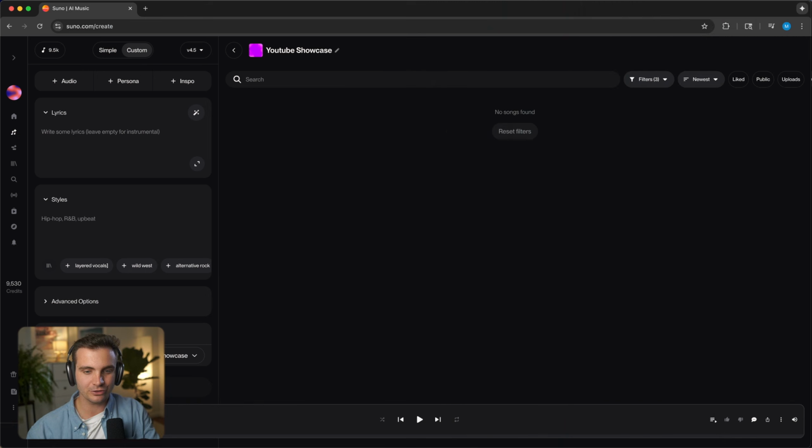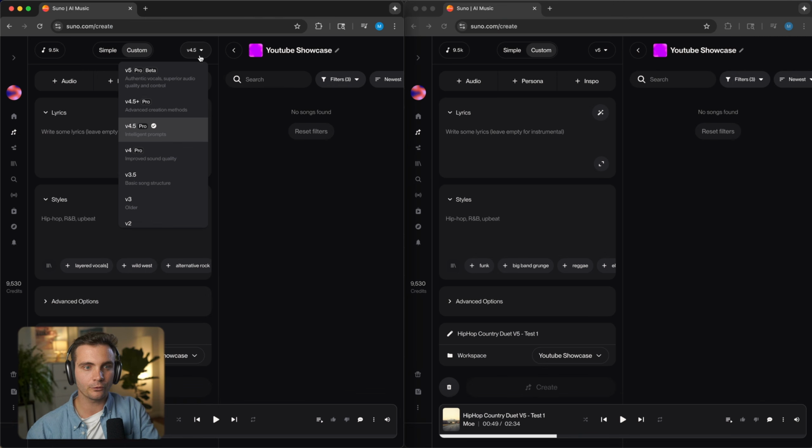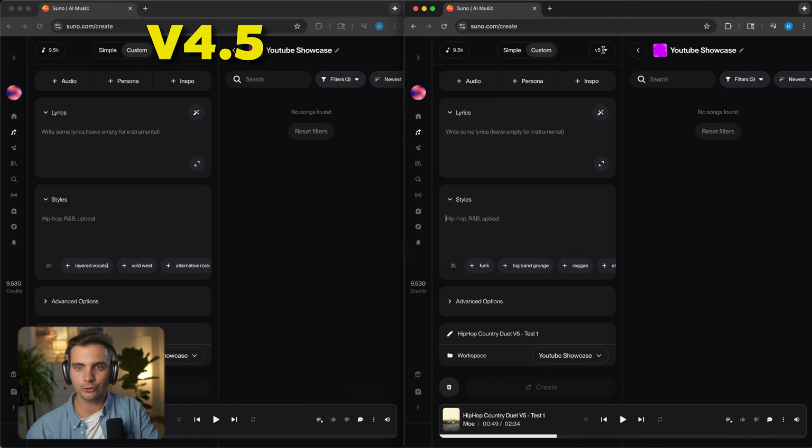And the genre that we will compare first is going to be acoustic and indie in order to see how the voices sound of the new model. Alright, let's create 2 split screens and we'll have version 4.5 on the left and version 5 on the right hand side.